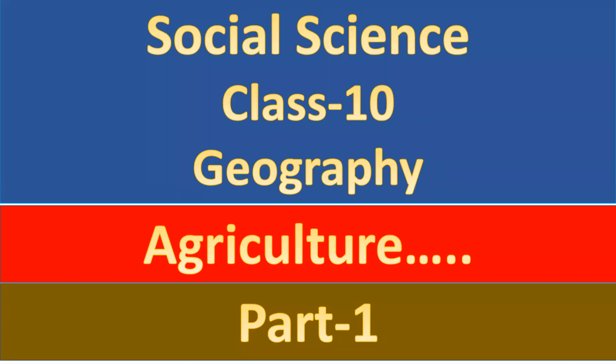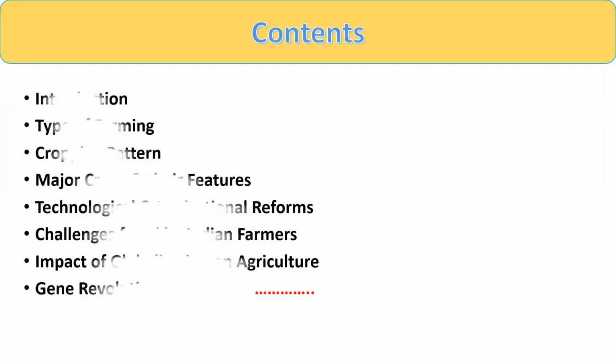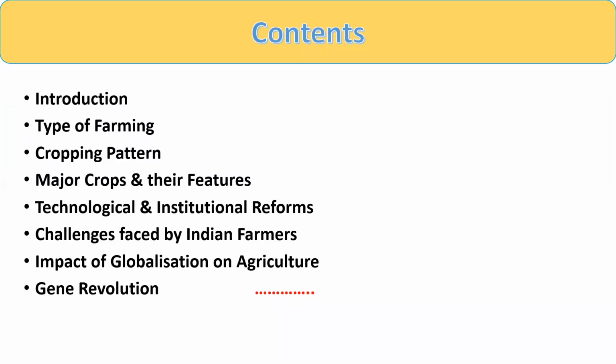And this would be the first part. Right, students? First of all, let's discuss the topics and contents which we will cover today. First, we will give the introduction of this chapter. Then we will study the types of farming, means different types of farming. After that, we will discuss the cropping pattern, then major crops and their features. Types of farming, cropping pattern, and major crops and their features are the most important part of this chapter because mostly questions are based on these topics.